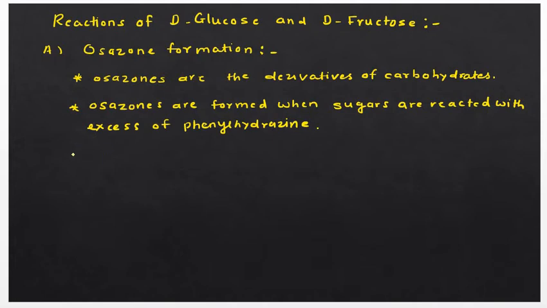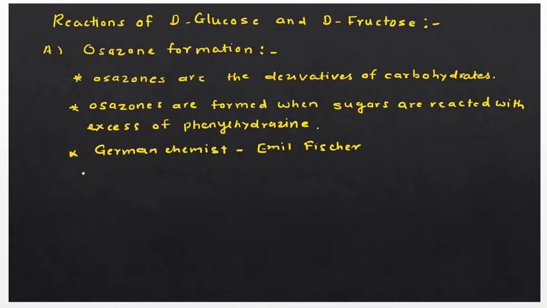The reaction was discovered by a German chemist. The name of that chemist was Emil Fischer. He used the reaction to identify monosaccharides whose stereochemistry differed by only one chiral carbon. So Emil Fischer used this reaction to distinguish or identify monosaccharides which differ at only one carbon atom.